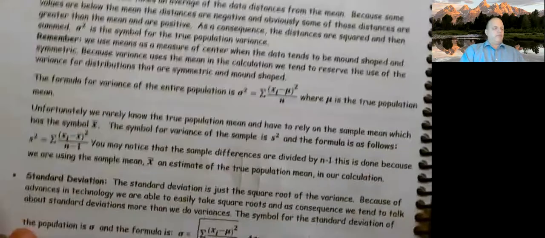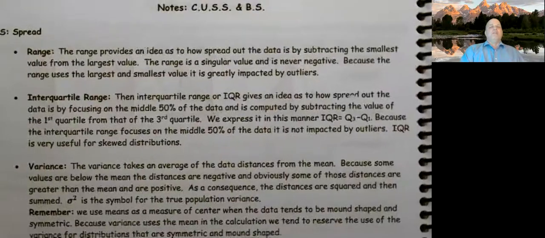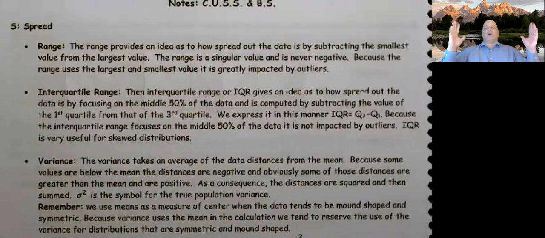All right, so page 50, spread. A measure of spread is: is the data close together, how far away from the center is it, or how far spread out it is. Well, you learned a measure of spread, I believe in elementary school, definitely in middle school: the range. That's just the largest minus the smallest value. So the range is a single value. So don't say it ranges. The range is a single value, and it'll always be positive, all right? Because it's always the largest value minus the smallest value.